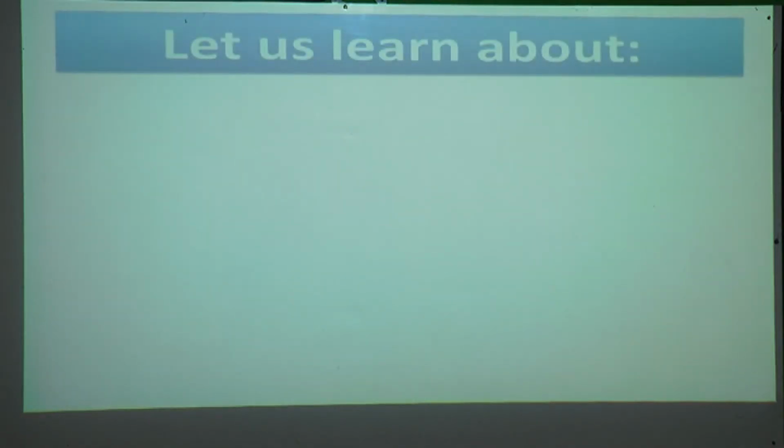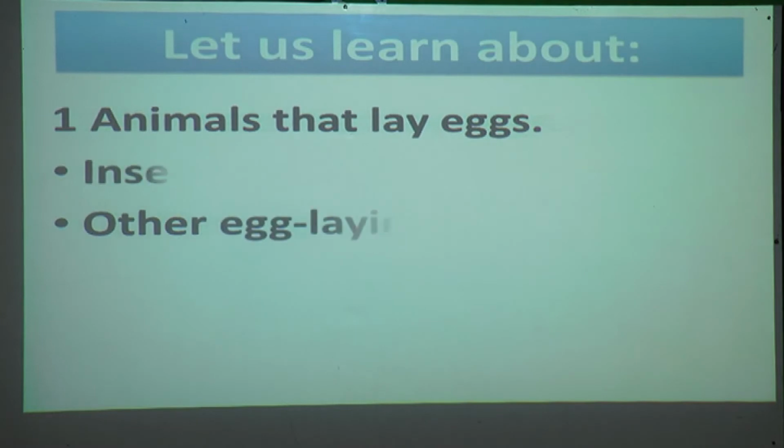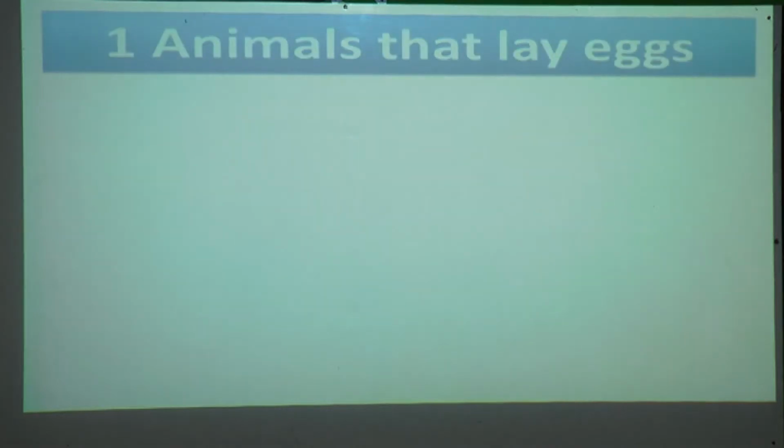Now in this session we are going to learn about animals that lay eggs. In that we will see insects and other egg-laying animals. First, insects.